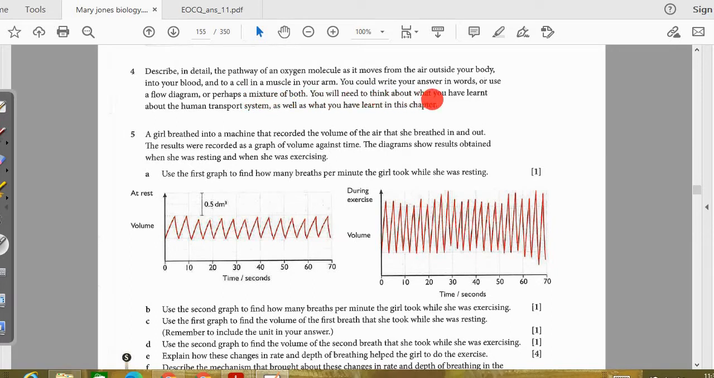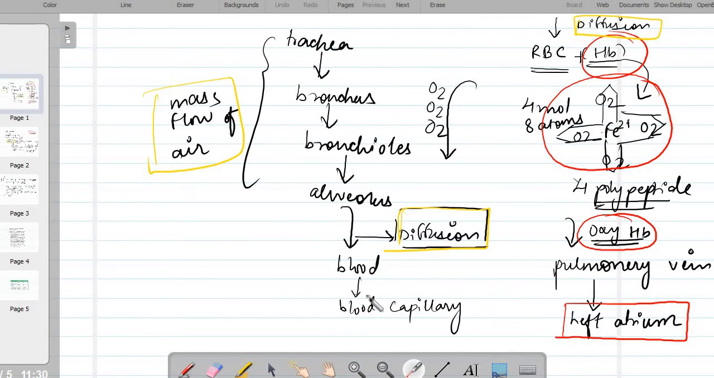So you could write your answer in word diagram, that is in the form of the flow diagram or histogram. So you will need to think about what you have learned about human transport system as well as in this. So this question is linking both of the chapters, so it's very interesting. Let's start how you can write it. So right here, this is how you can just make a note.